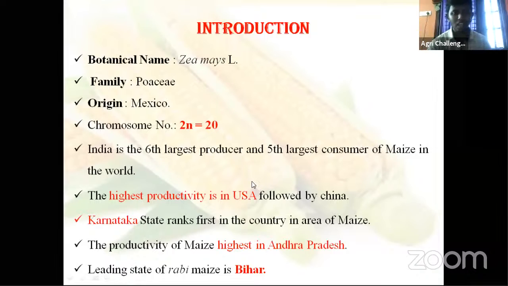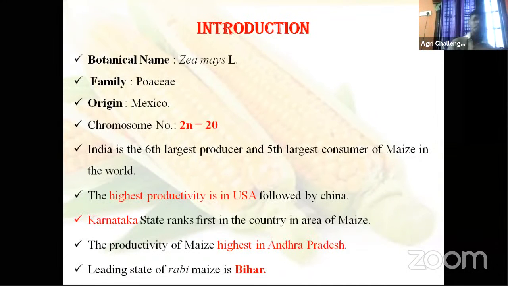India is the 6th largest producer and 5th largest consumer of maize in the world. Among all countries, India's rank in production is 6th and consumption is 5th. Okay, we'll see about area again.